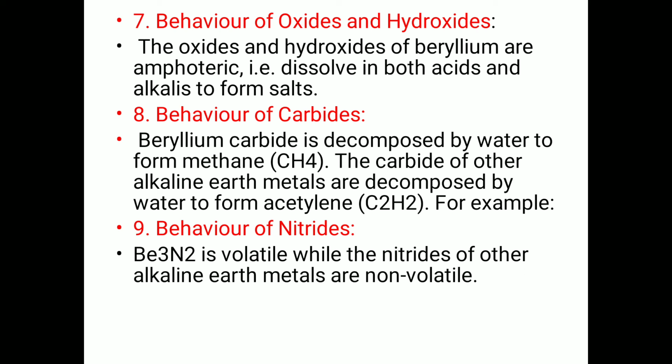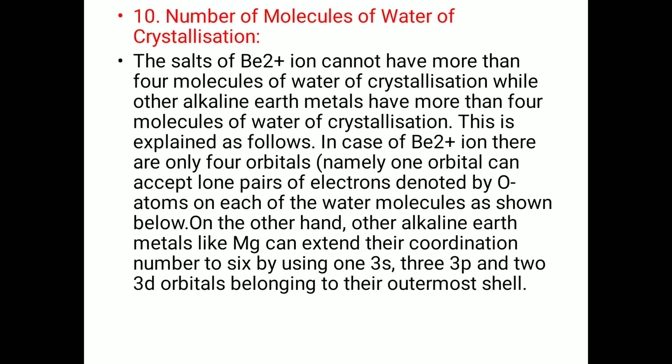Behavior of nitrides. Beryllium nitride is volatile, while the nitrides of other alkaline earth metals are non-volatile. Number of molecules of water of crystallization. The salt of beryllium ion cannot have more than 4 molecules of water of crystallization, while other alkaline earth metals have more than 4 molecules of water of crystallization. This is explained as follows.